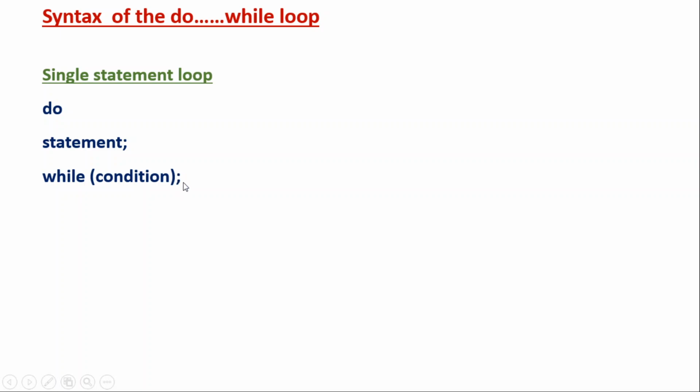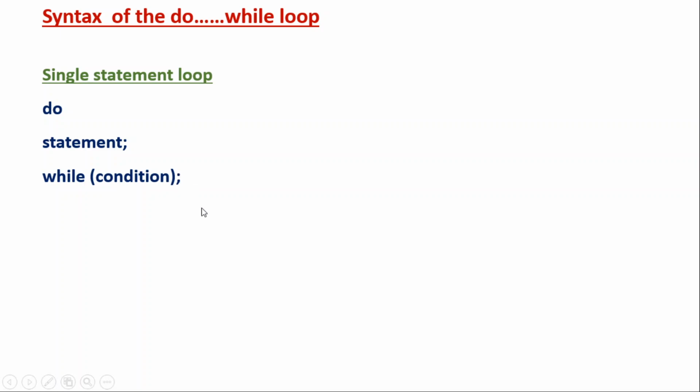Nowhere in the for loop or the while loop were we putting a semicolon along with the loop. Inside the statements you used to put the semicolon, but nowhere along with for or while. But in the do while loop, after the while statement, that is at the end, after the condition, you have to put a semicolon.